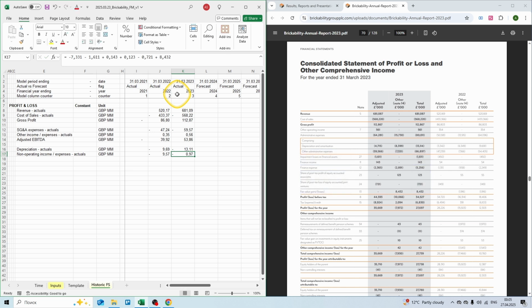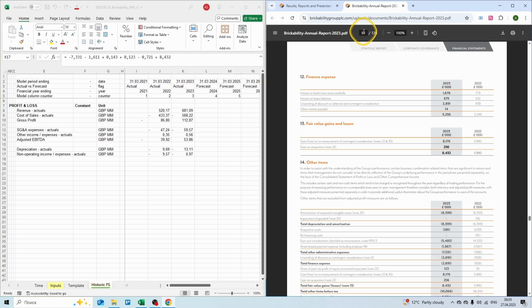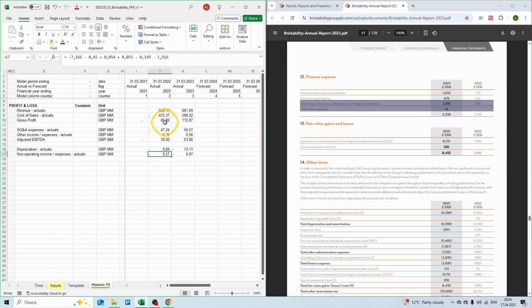Now you noticed that we did not include finance expenses because within finance expenses we have interest payments on bank loans and interest on lease liabilities, which we want to show separately. So let's go to the breakdown of finance expenses on page 91. And as you can see, here we have unwinding of discount and other payables, which we want to include in non-operating income. So let's subtract 900,000 and subtract 2.9 million and 14,000 in 2023.